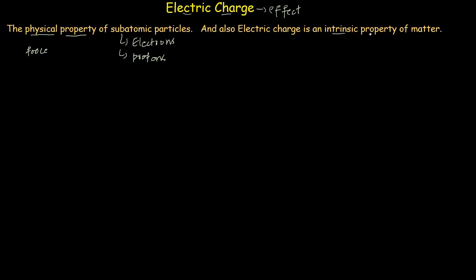So basically, what is an intrinsic property? An intrinsic property of matter is the property which is inherent to any substance. And this electric charge is the intrinsic property of matter. It is inherent to the subatomic particles, electrons and protons. So just like a mass